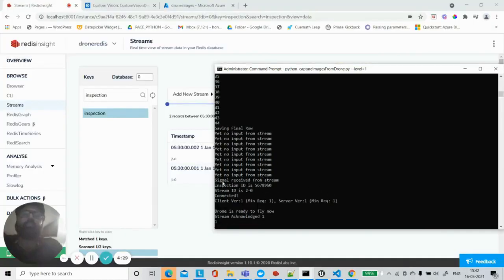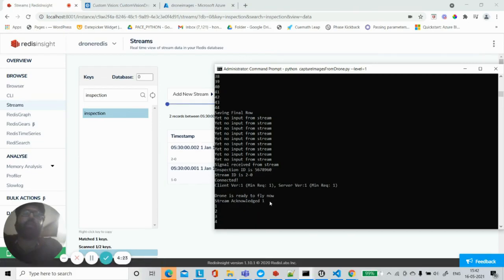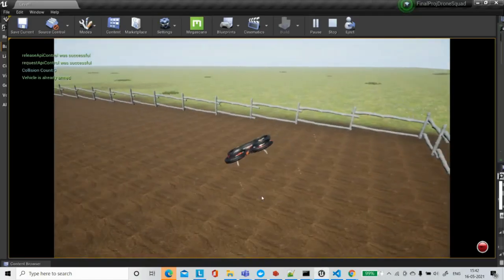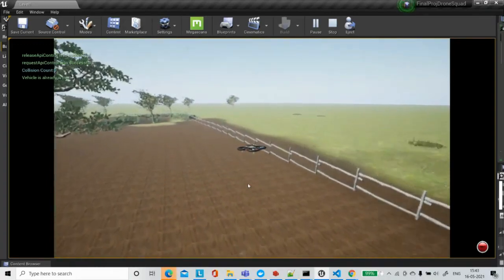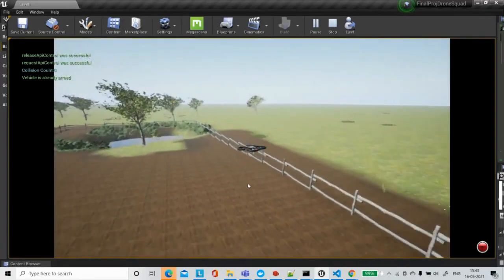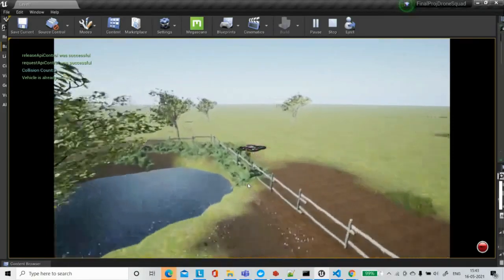And you can see we have received the signal from the stream with the inspection ID of 5678960, and the drone is ready to fly now, and the stream has been acknowledged as well. As you can see, the drone has started flying now. It is capturing images of the land at an interval of 2 seconds and sending them to the Redis streams.